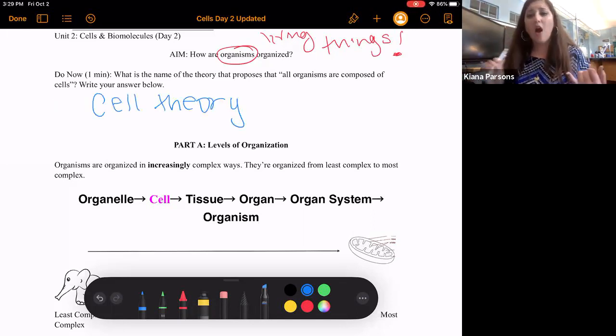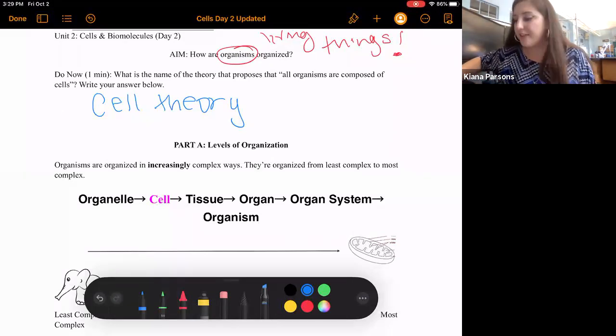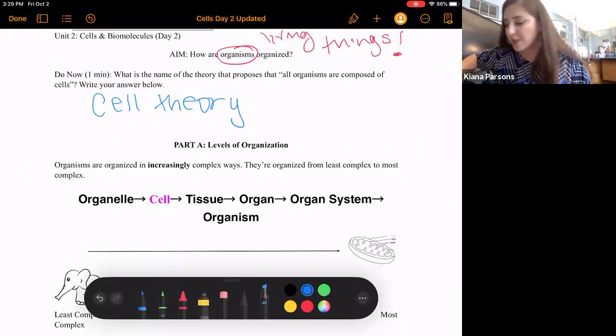And cell theory says that all organisms are composed of cells, that the cell is the basic unit of life, and that all cells arise from pre-existing cells. And there was a very interesting video that I linked about the history of cell theory underneath the YouTube description of the day 1 video if you are curious. But let's go ahead and move on to part A.